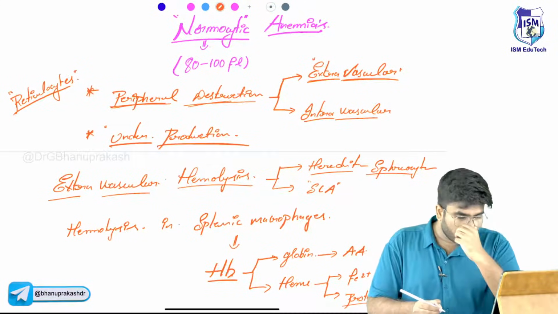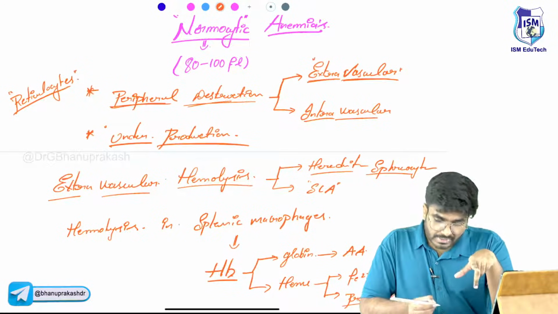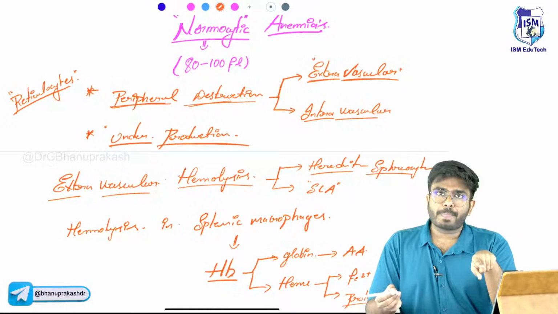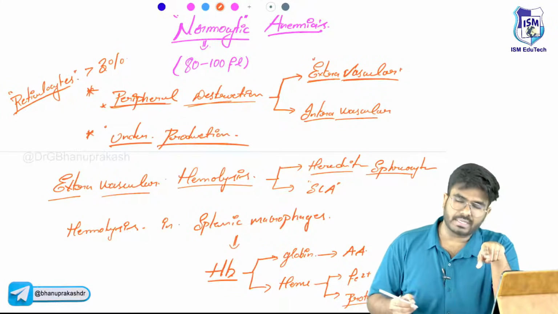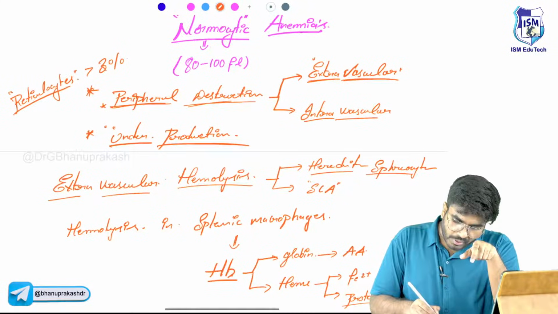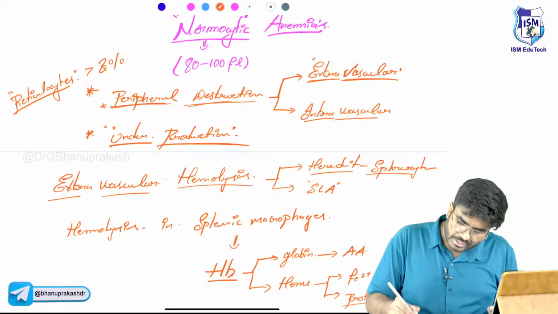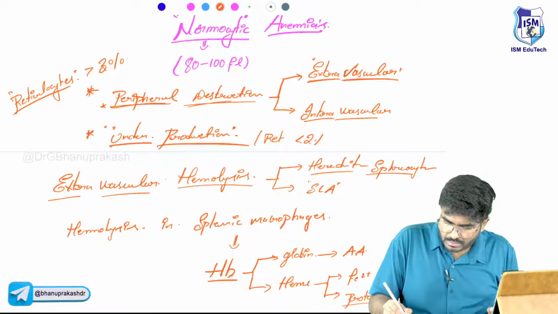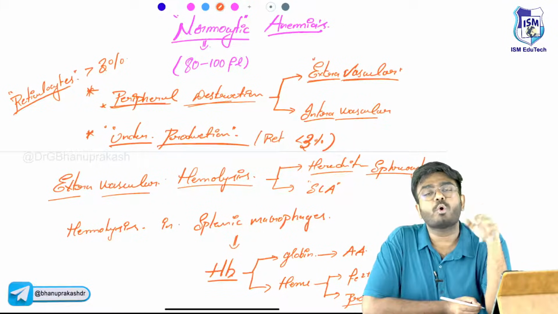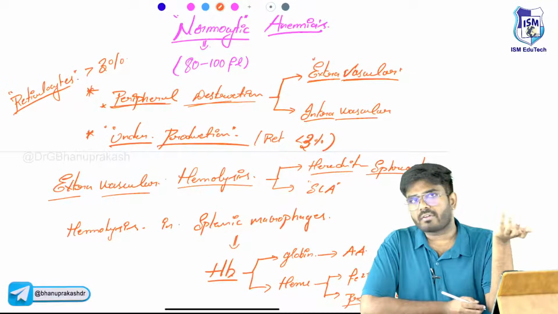Reticulocytes are usually less than 2%. If it is a peripheral destruction anemia, the reticulocyte count is going to be more than 3%. If it is an underproduction anemia, meaning the bone marrow is not producing properly, the reticulocyte count is going to be less than 3%. If it is less than 3%, it is underproduction anemia. If it is more than 3%, it is peripheral destruction anemia, either extravascular or intravascular hemolysis.